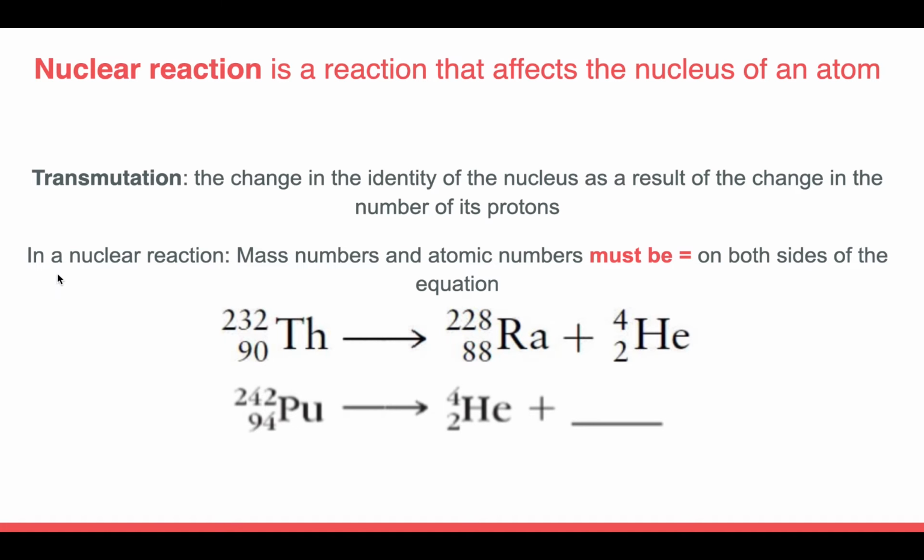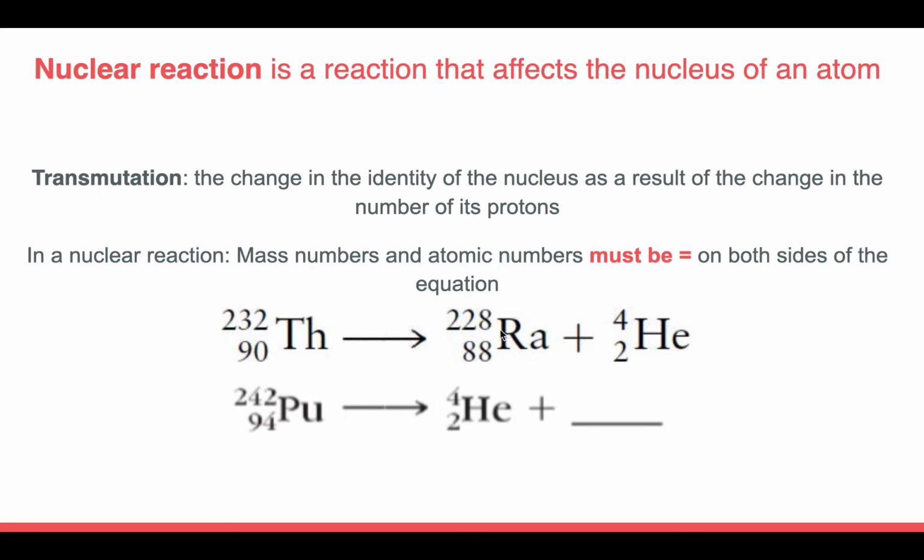One more thing to know is that in a nuclear reaction, the mass numbers and the atomic numbers must be equal on both sides of the equation. Let's take this first reaction as an example. In this reaction, we can see that on the left side of the equation, this atom has an atomic number of 90. And on the right side of the equation, we have radium and helium with atomic numbers 88 and 2.